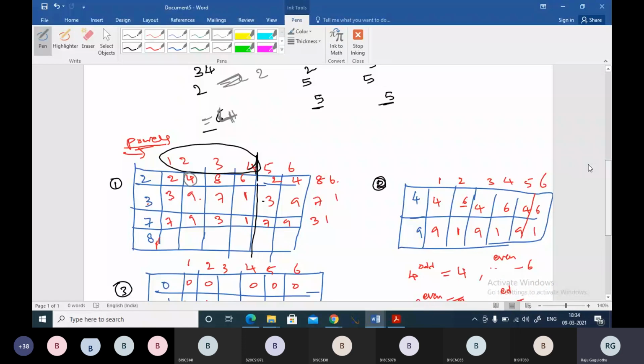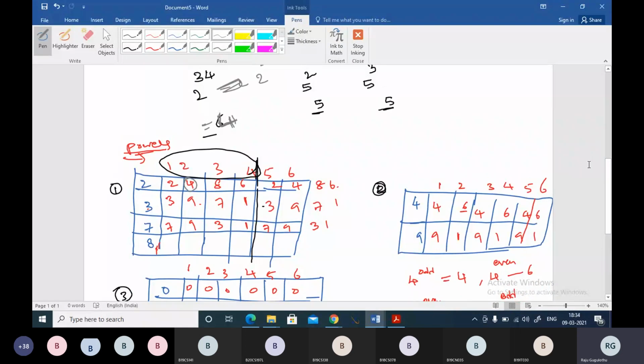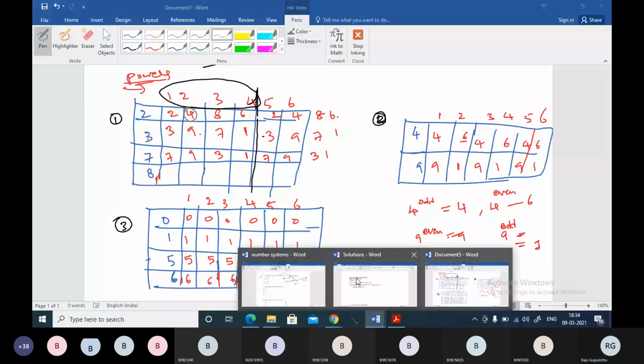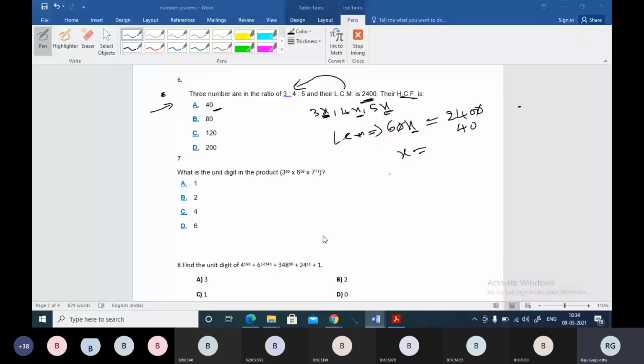Okay, clear? You got the unit digit, how we are going to find the unit digit? But you have to keep these points in your mind. You take a screenshot, you keep on writing along with me, you do anything, but you keep these points in your mind, right? Let me go to the questions now.